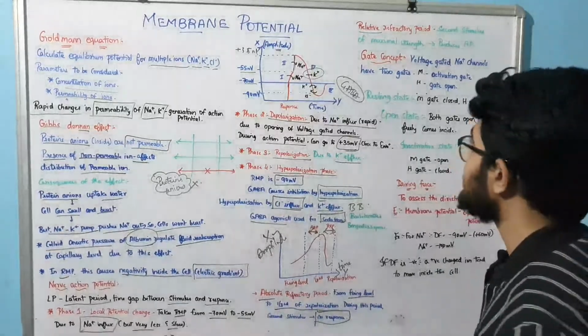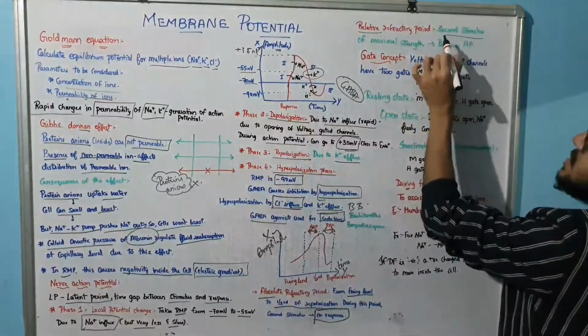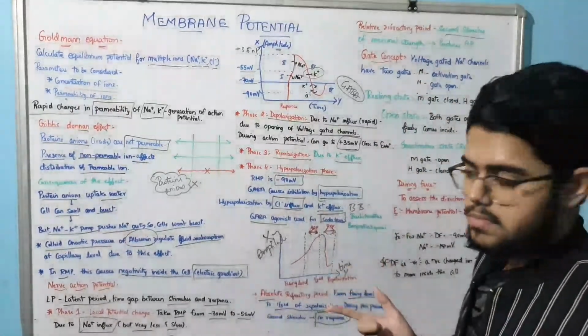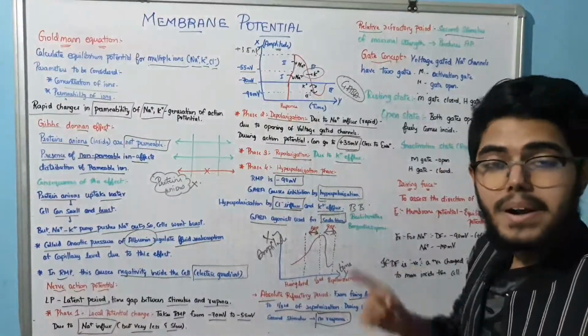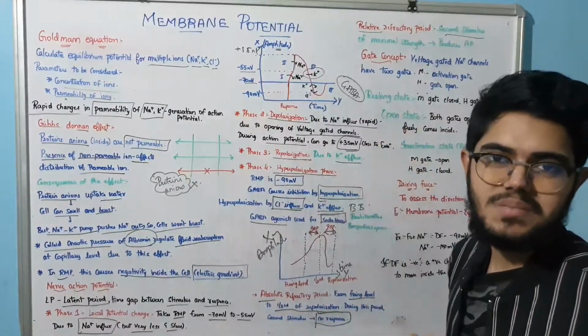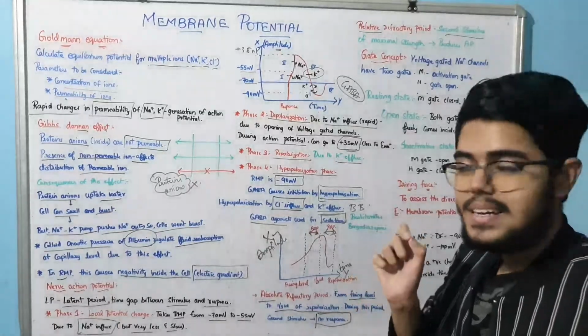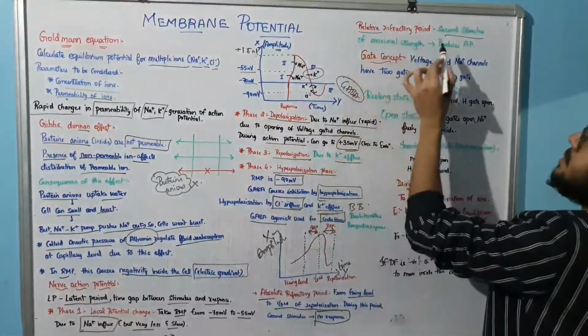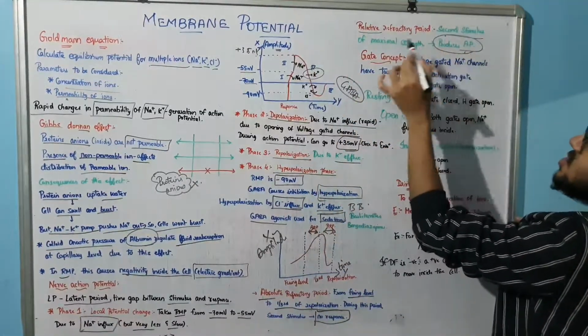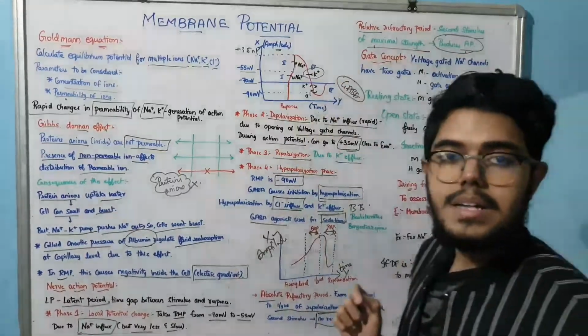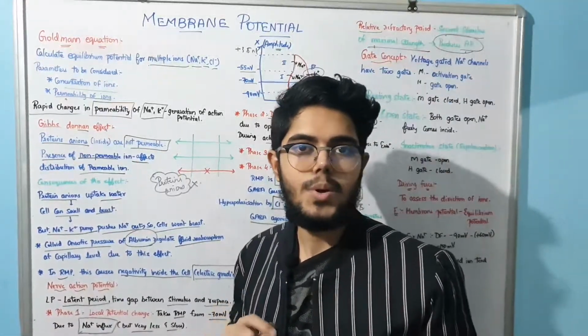What it talks about, listen carefully: the second stimulus will be of maximal strength. Here there is no response at all, but here it can produce an action potential. In the relative refractory period, it is going to produce the action potential by producing maximal strength. Very simple, you got the point.